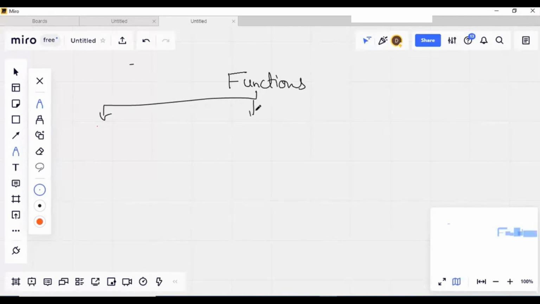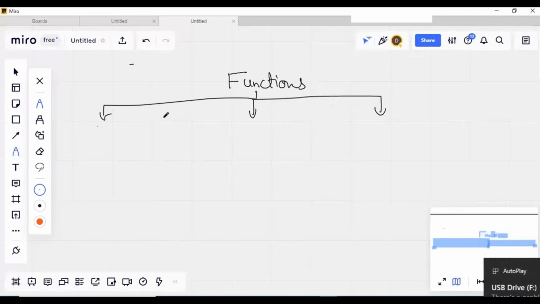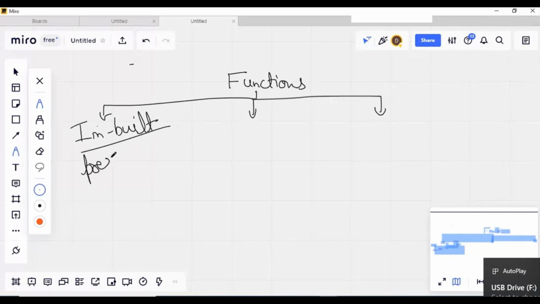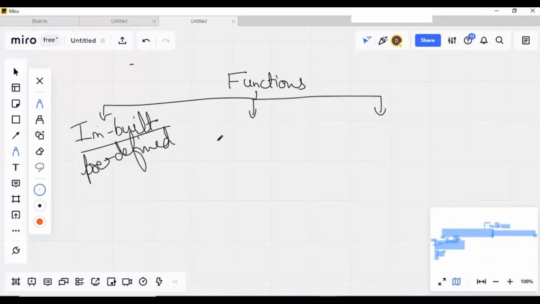There are 3 types of functions. Inbuilt functions, which you can also call predefined functions. The second one is the user defined function.